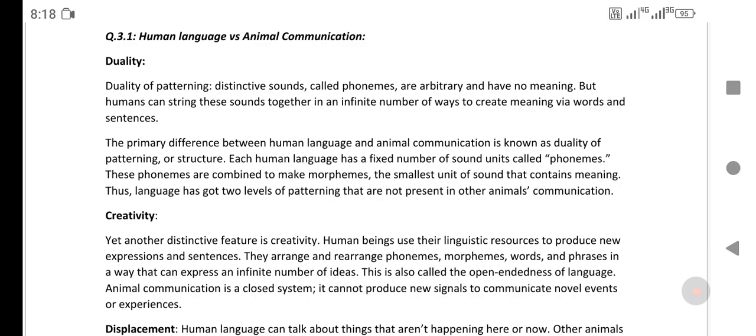The second one is creativity. Yet another distinctive feature is creativity. Human beings use their linguistic resources to produce new expressions and sentences. They arrange and rearrange phonemes, morphemes, words, and phrases in a way that can express an infinite number of ideas. This is also called the open-endedness of language. Animal communication is a closed system. It can't produce new signals to communicate novel events or experiences.